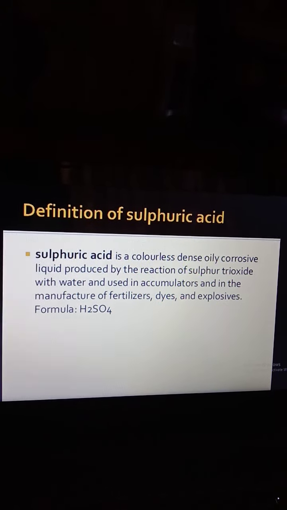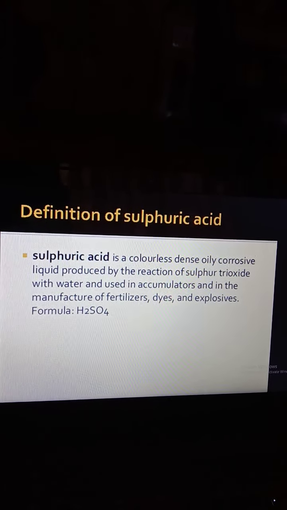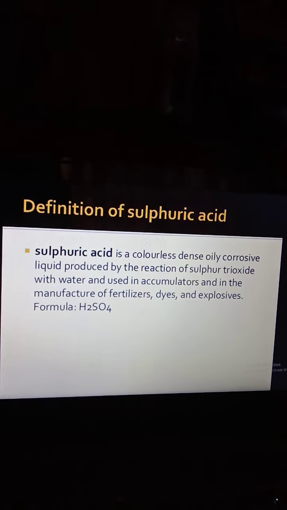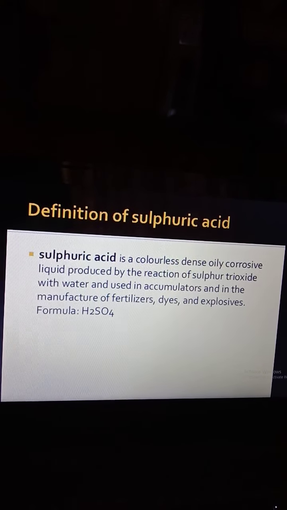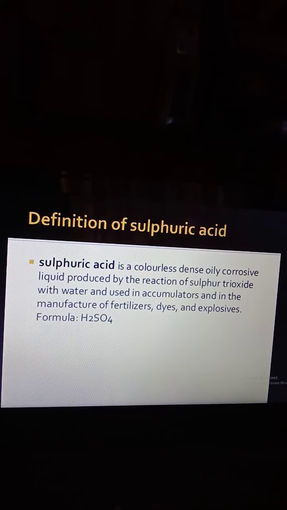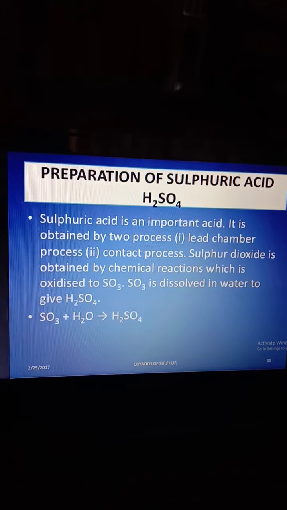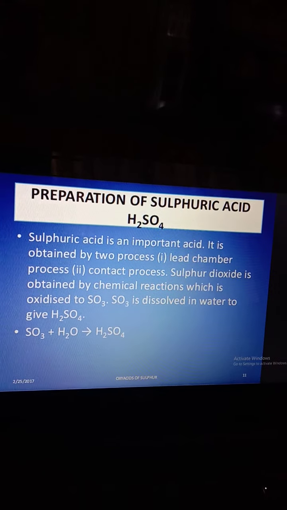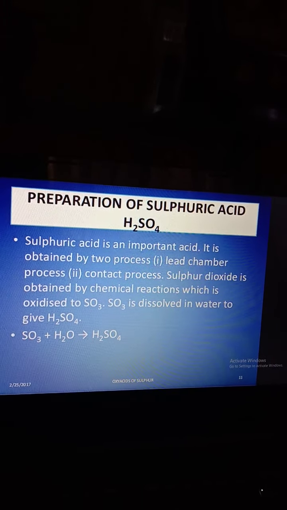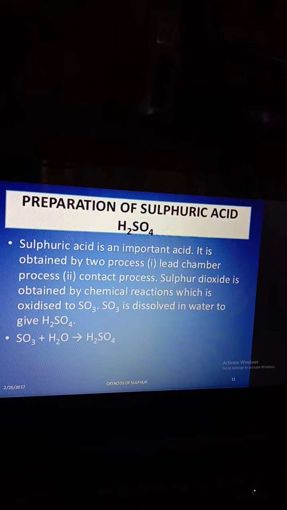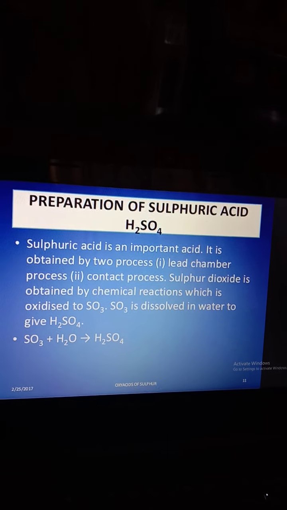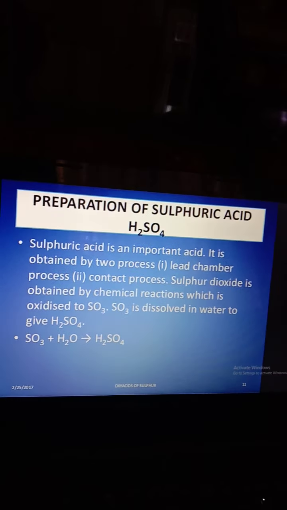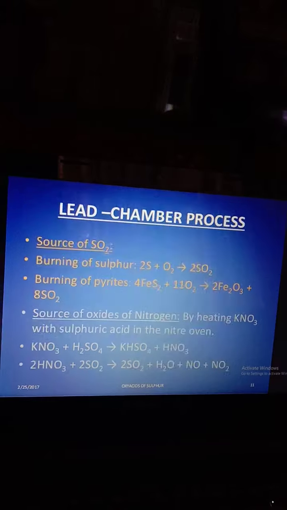It is a colorless, dense, oily, corrosive liquid we use in laboratories, produced by the reaction of sulfur trioxide with water, used in accumulators and in the manufacture of fertilizers, dyes and explosives. Sulfuric acid can be prepared by two processes, the lead chamber process and the contact process. The lead chamber process is an old process and the contact process is a newly modified process. Sulfur trioxide, SO3, combined with water forms H2SO4.